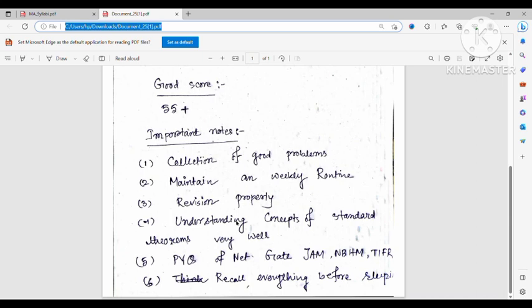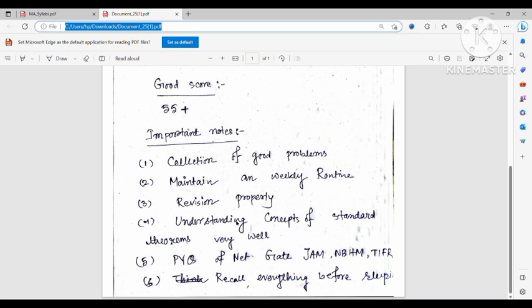And one more suggestion which I basically follow. Suppose you wake up in the morning and you do classes, read books, read notes, and solve problems. Before sleeping, when you are going to sleep at night, definitely recall everything you have read in the whole day.